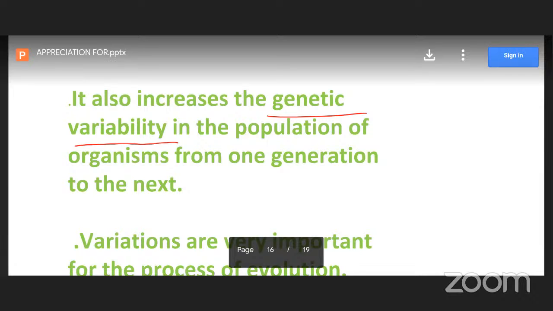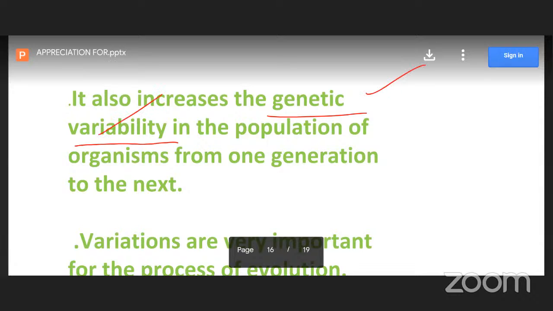So this is genetic variability. Both types of characters are observed in the daughter cell. Half of the chromosomes come from one parent, half from the other parent or another plant. So characters of the first parent and the second parent are both observed in daughter plants. So it is genetic variability.